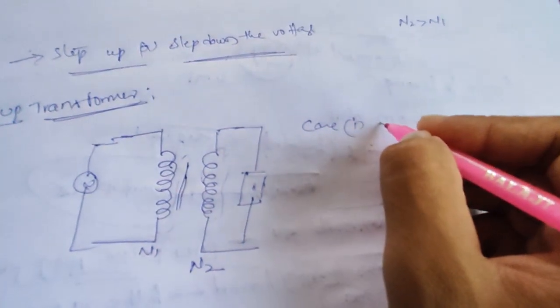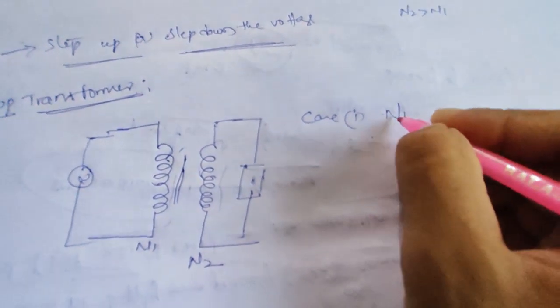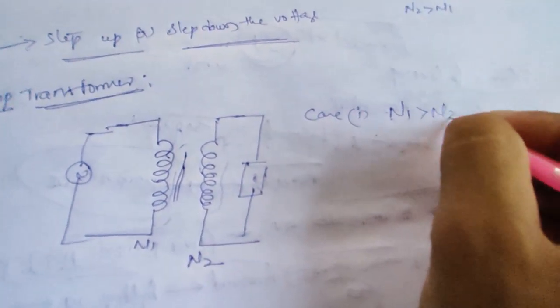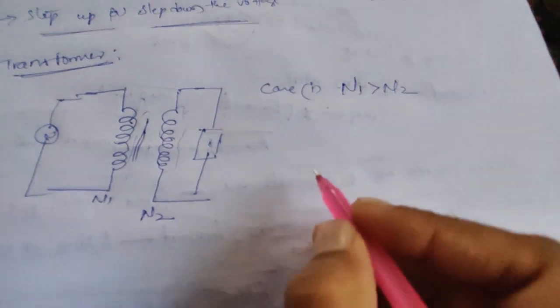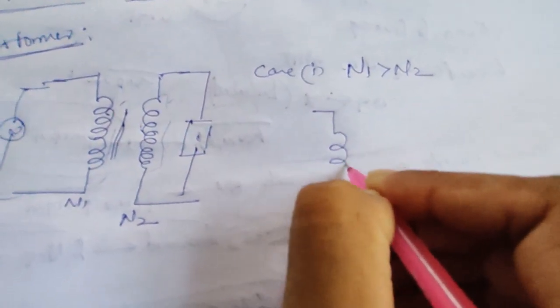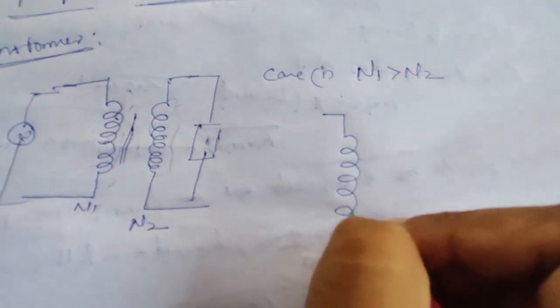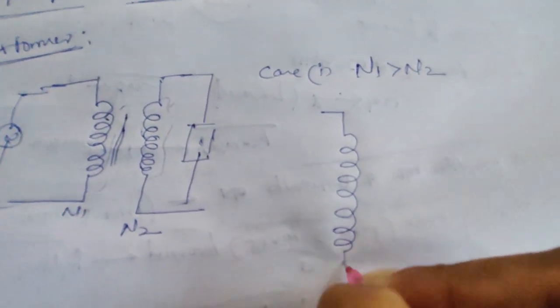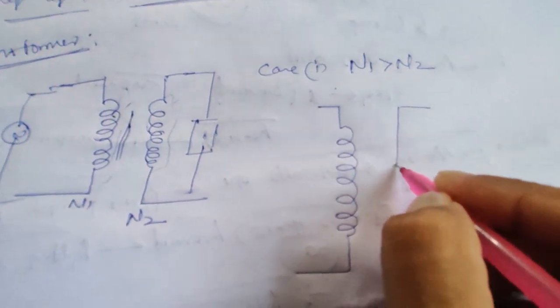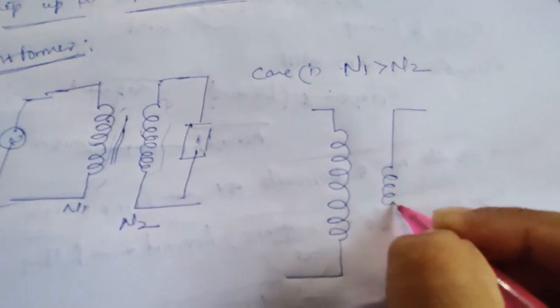Whenever N1, the primary winding, is greater than N2, the primary winding has more turns compared with the secondary winding, which has fewer turns.